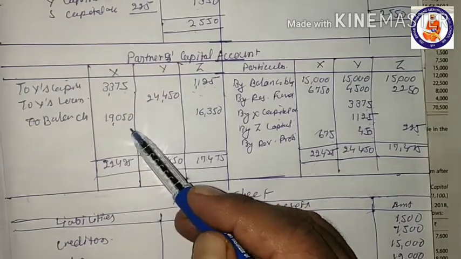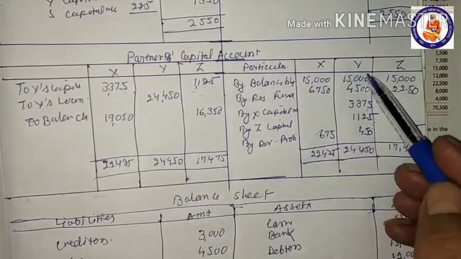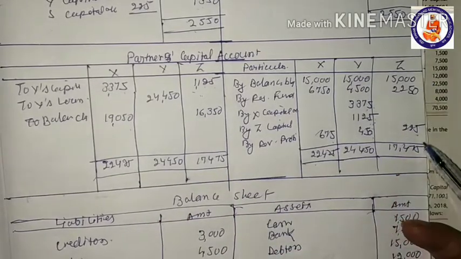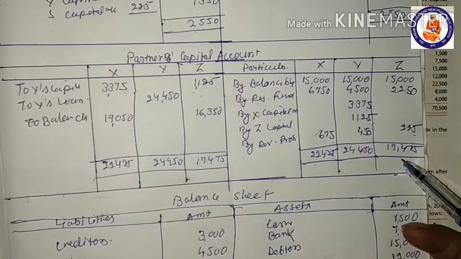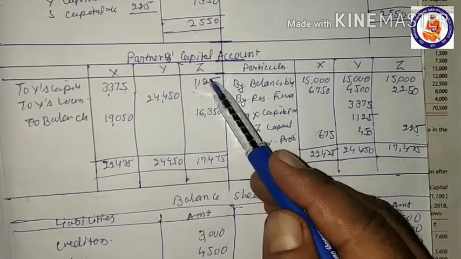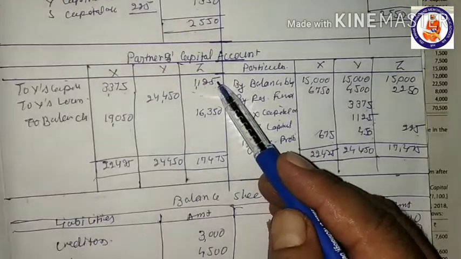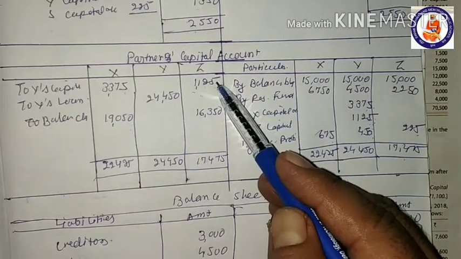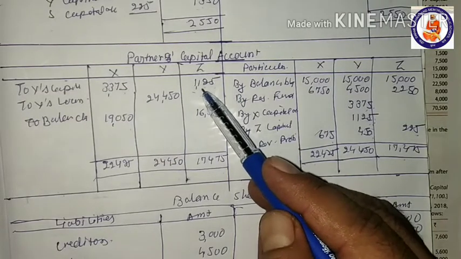This is the balance of X capital account. And now we come to the Z capital account. It is 17,475. If we deduct the amount which is debited to his account for goodwill, it is 1,125.